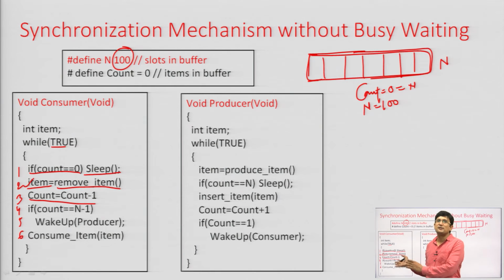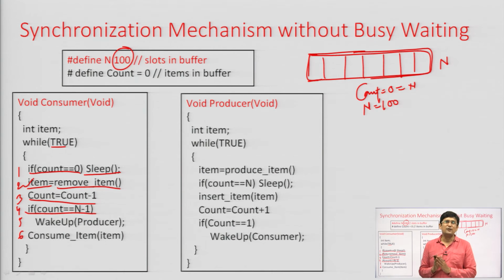If, let us say, the producer process produces an item and wants to keep it in the buffer, it cannot do so because the buffer is completely full. So, if already n slots are there in the queue, the producer process will go to sleep. Hence, if there were n items and the consumer process has consumed an item, the number of items in the buffer will become n minus 1. If it is n minus 1, it means there is one free slot. So, the producer process can produce and keep its produced item in that one free buffer. After watching that the count is n, the producer process will go to sleep.